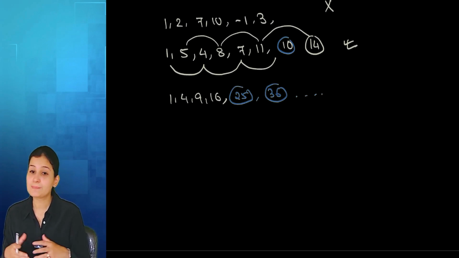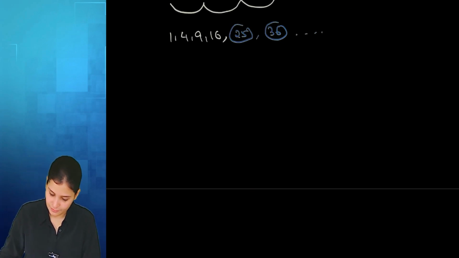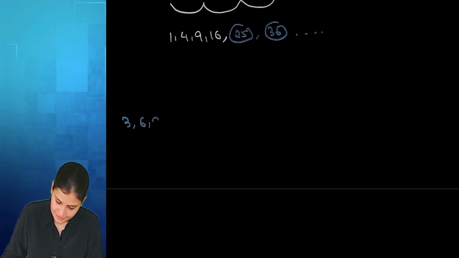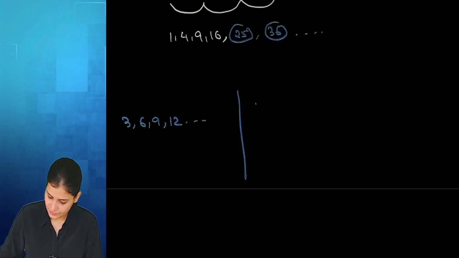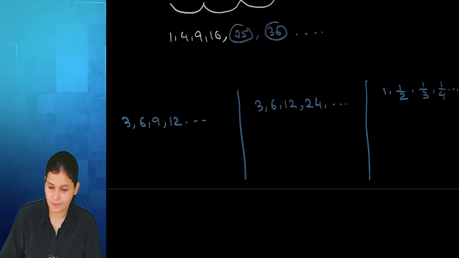Now, these patterns, okay, see, I'll write 3 patterns here. First, 3, 6, 9, 12. Second is 3, 6, 12, 24. Third, 1, 1 by 2, 1 by 3, 1 by 4.